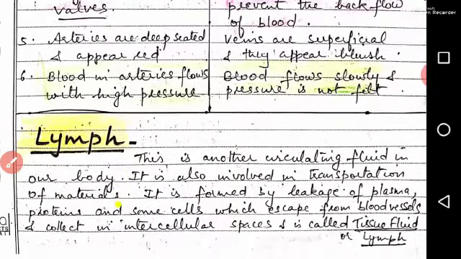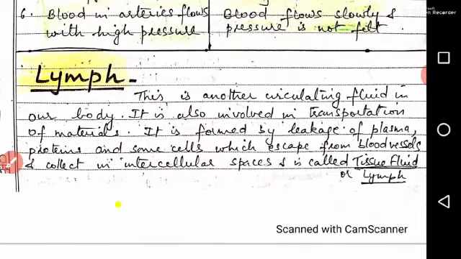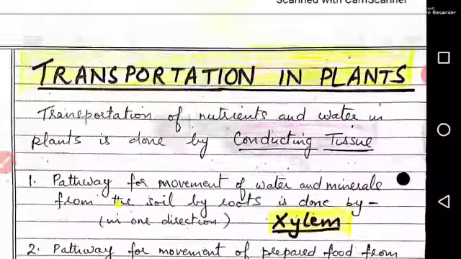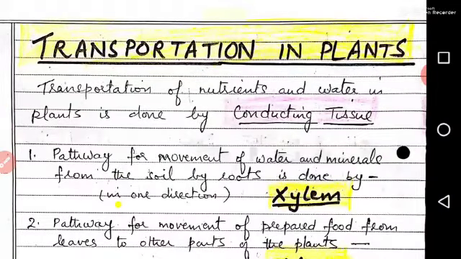The next fluid of the body is lymph. This is another circulating fluid in our body. It is also involved in transportation of materials. It is formed by leakage of plasma, proteins, and some cells which escape from blood vessels and collect in the intercellular spaces, and is called tissue fluid or lymph. Our last topic is transportation in plants.